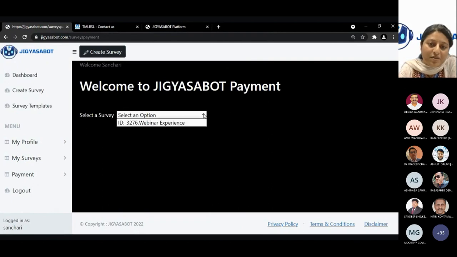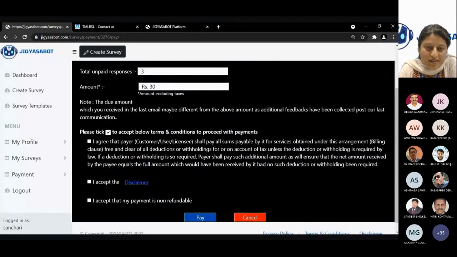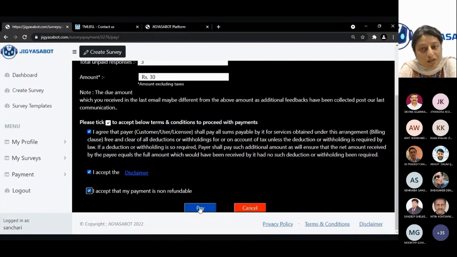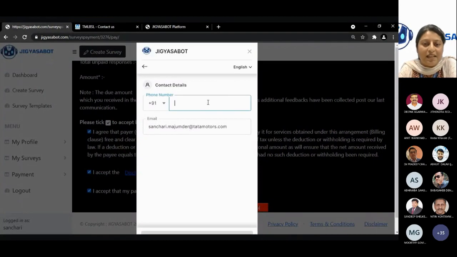Because it's an individual account that I had created for demonstration purposes, I will select the title of my survey. And then before proceeding, I need to pay for the responses received. And it will open up to the payment gateway link. So this is for an individual user, not for a postpaid user. For a postpaid user, he gets to see the feedback directly, and the invoice is shared with him at the end of the month. So it is not a prepaid account, that's a postpaid account. I'm going to demonstrate how the postpaid account also looks like in the next few minutes.